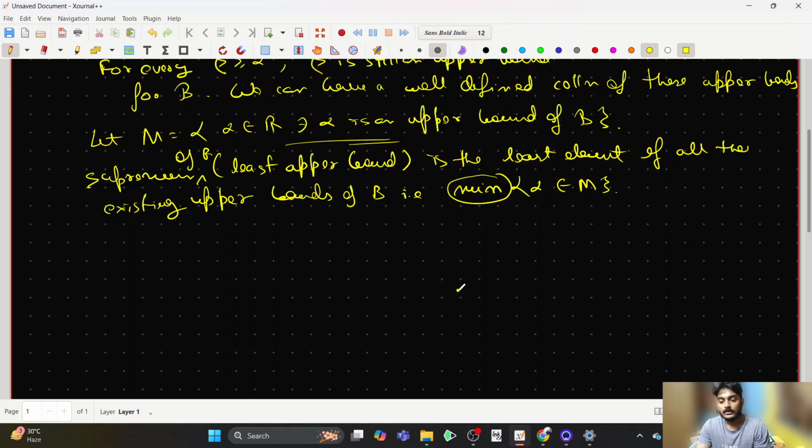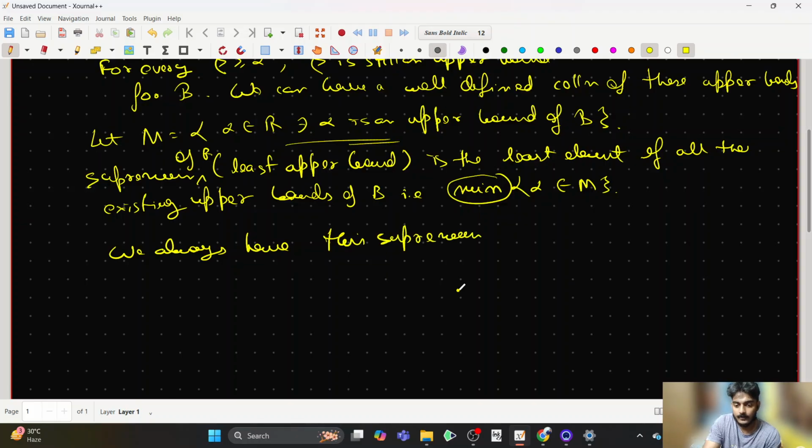The construction of the reals, the real number system, is done in such a way that every set which is bounded above, that is, some upper bound exists, will always have a supremum. That is exactly what the completeness property of the reals states. Fine. So now we always have this supremum in R. Getting my point? And the same sort of argument you can apply for a set which is bounded below.